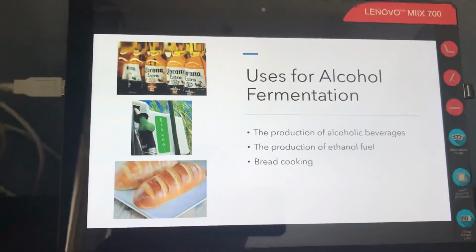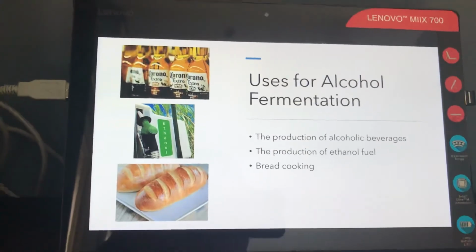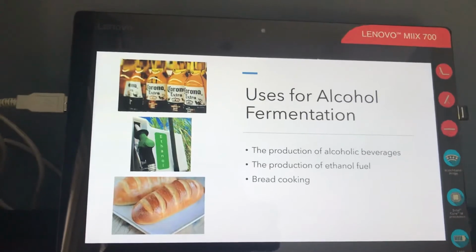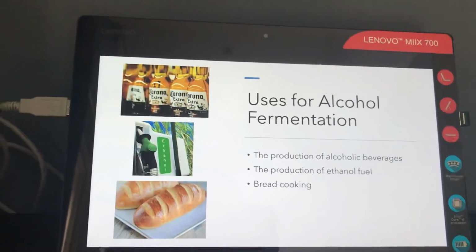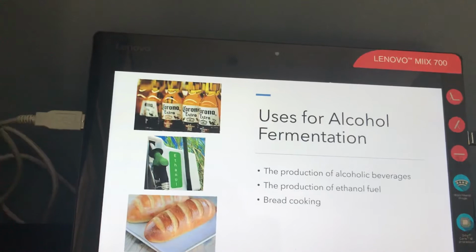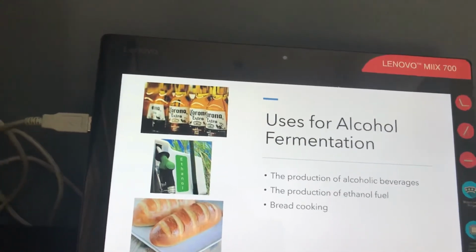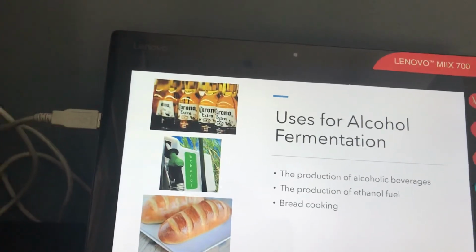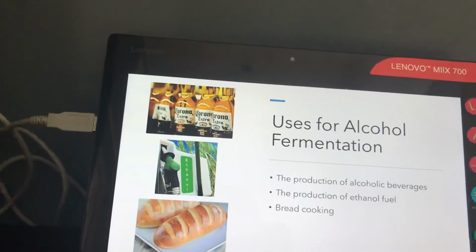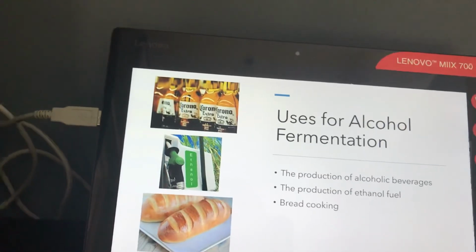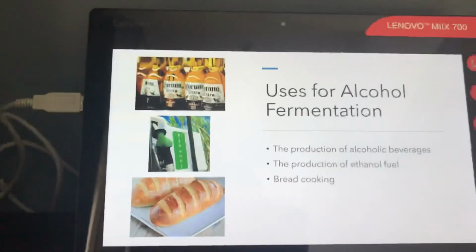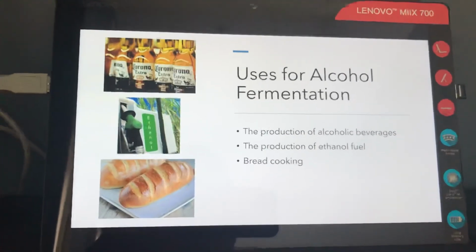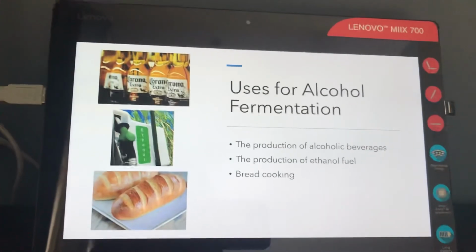And some uses for alcohol fermentation. Fermentation is widely used for the production of alcoholic beverages, for instance, wine from fruit juices and beer from grains. Potatoes rich in starch can also be fermented and distilled to make gin and vodka. Fermentation is also extensively used in bread making. When sugar, yeast, flour, and water are combined to form dough, yeast breaks down the sugar and gives off carbon dioxide, which causes the bread to rise. And also, alcohol fermentation is used to produce ethanol fuel, which can be used in cars for gas.